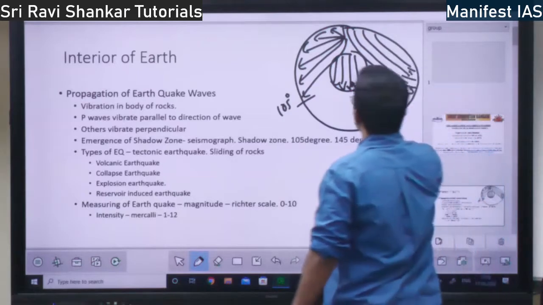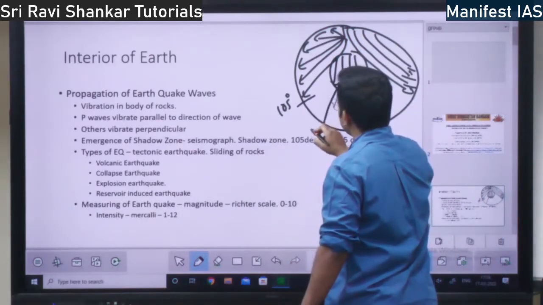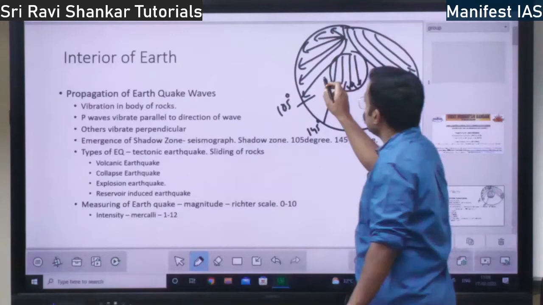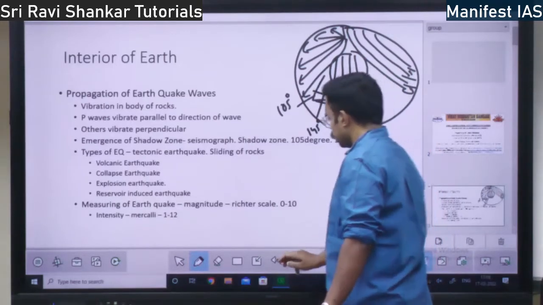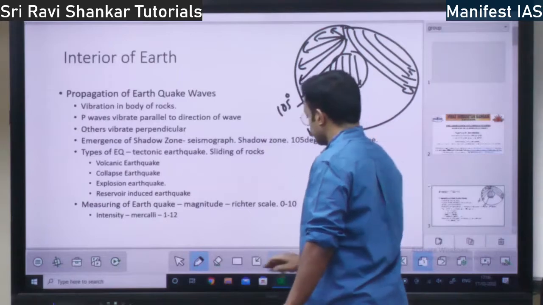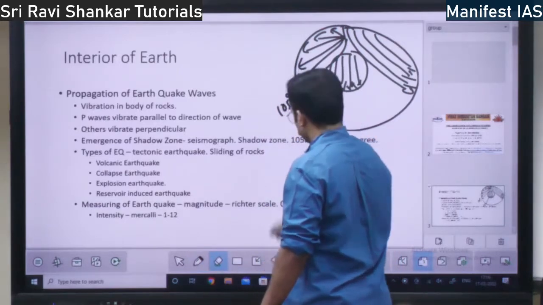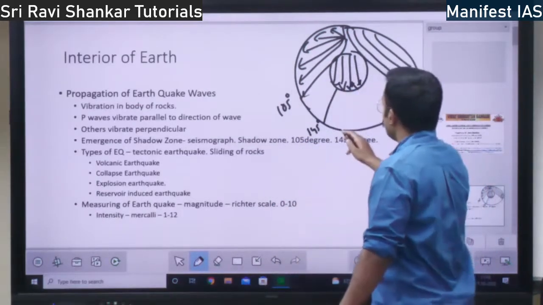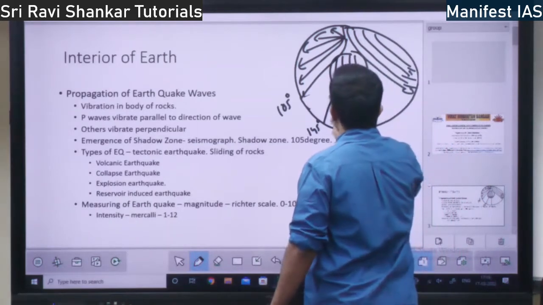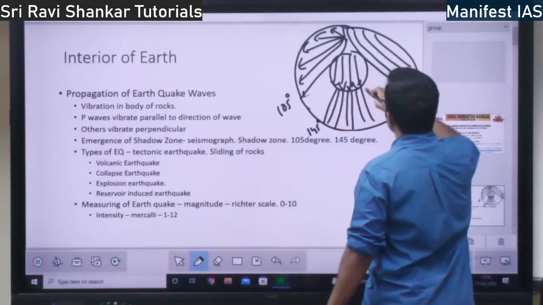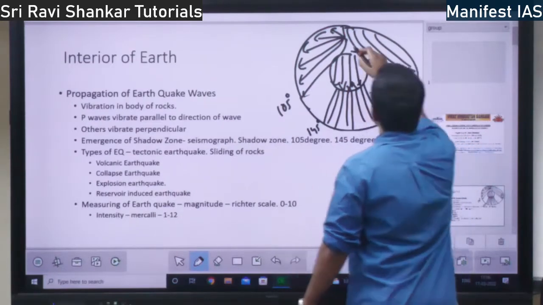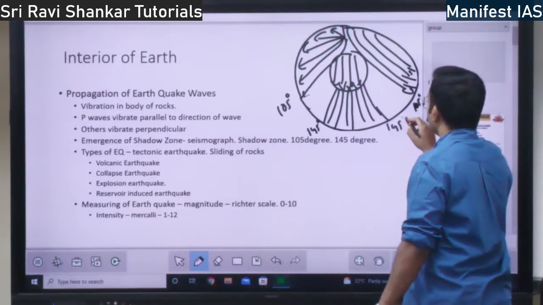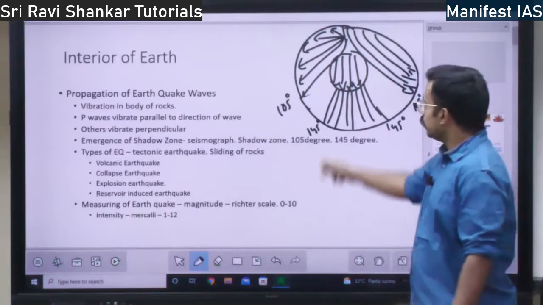Whereas from 105 to 145 degree, in this space there will be no waves, right? Between 105 and 145 there will be no P waves and S waves, right? Whereas from 145 up to 180, again you find the P waves, right? So this will be on both the directions. Here also P waves and S waves are received up to 105 degree. From 105 degree to 145 degree, there will be no waves coming, right?